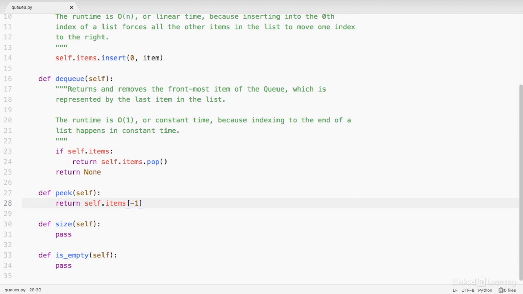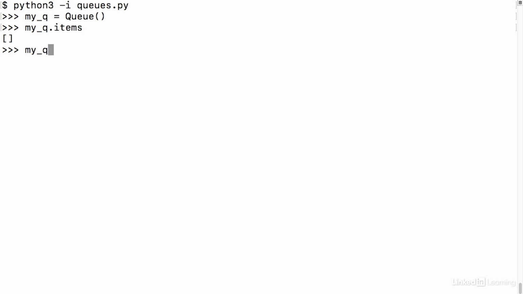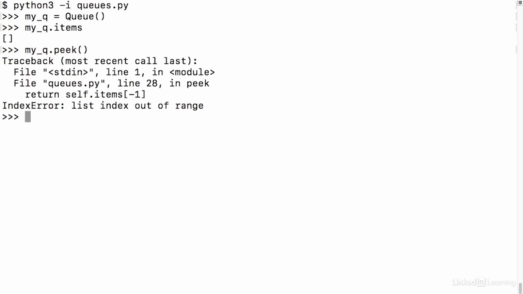We'll start with that. So I saved the file. We'll go to the terminal and we'll get the interpreter started. I'll create my own queue object. And let's try this just as the object is. We haven't added anything to it yet, which means that items should be empty. And it is. So if we say myQueue.peek, we get an error. List index out of range.